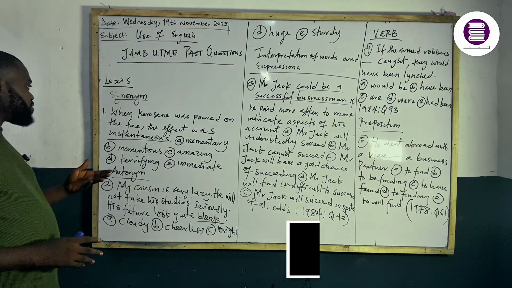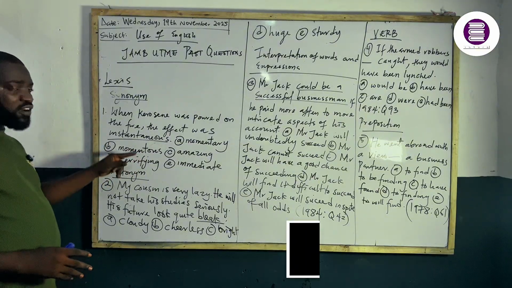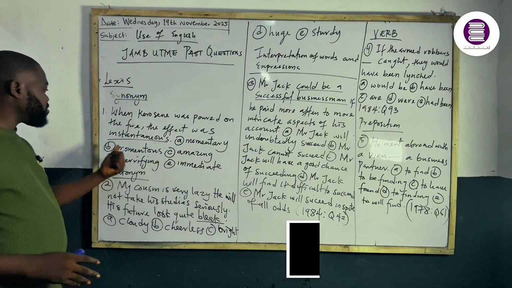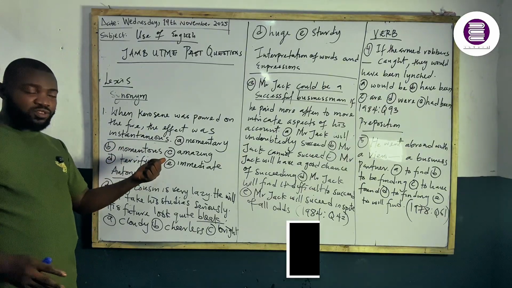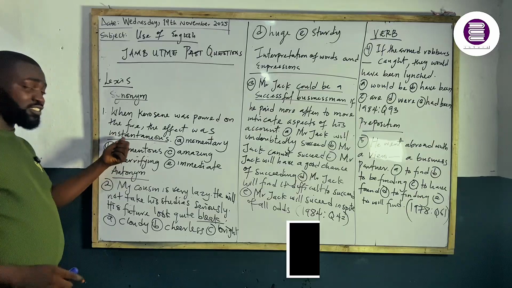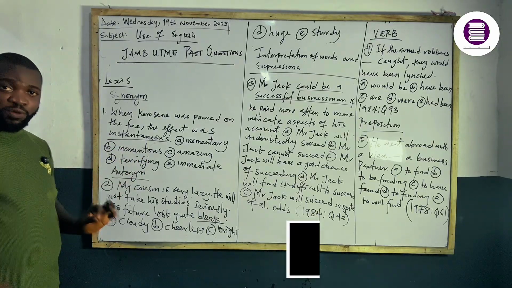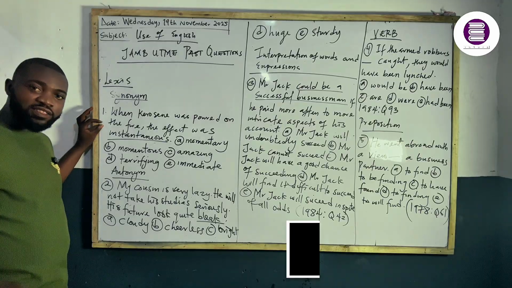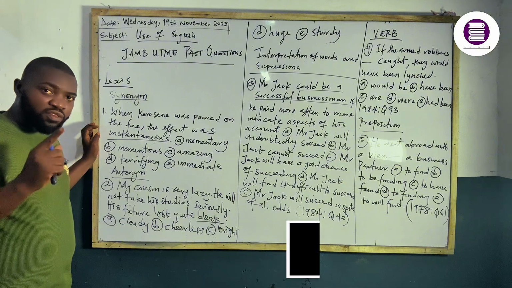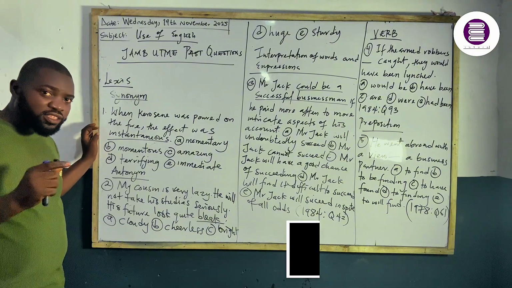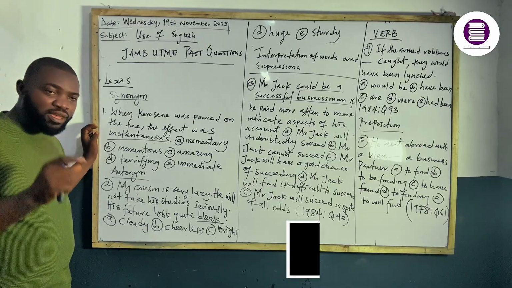The question says, when kerosene was poured on the fire, the effect was instantaneous. The underlying word here is instantaneous, and we are meant to get a synonym. So when you want to get the synonym of a word, you need to pay attention to the context of usage. That is the connotative meaning of that word. It is very important. You don't only use the dictionary meaning, which is the denotative meaning.